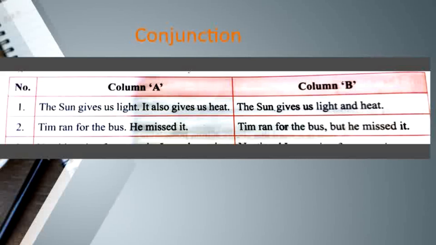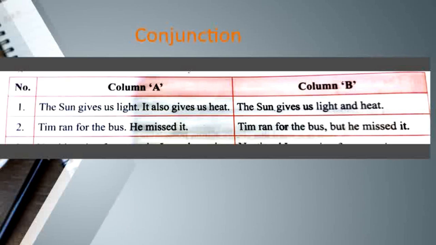Look at the second example. Tim ran for the bus. He missed it. In column B, Tim ran for the bus, but he missed it. In the sentences in column B, a certain word has been used to combine two words or sentences from the previous column. Such words are known as conjunctions. A conjunction is a word that joins two or more words or clauses or sentences.